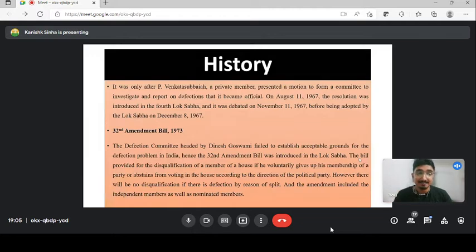The 32nd Amendment Bill was on the basis of the Dinesh Goswami committee. This committee you have to remember. Make sure you are making your notes also. On the recommendation of the Dinesh Goswami committee, there were some grounds for anti-defection which failed, after which the 32nd Amendment was introduced. The 32nd Amendment Bill, guys, says that if any member of the parliament or the state legislative assembly voluntarily gives up his membership and joins any other party,